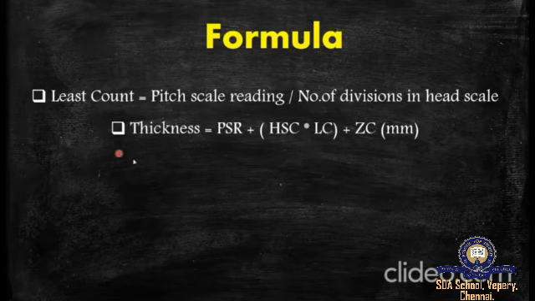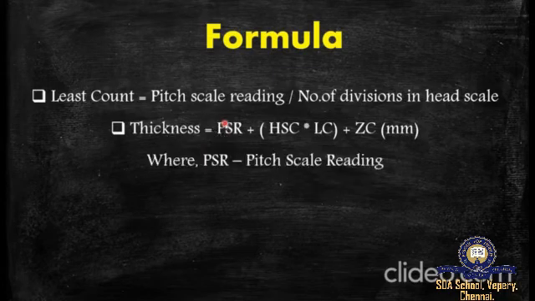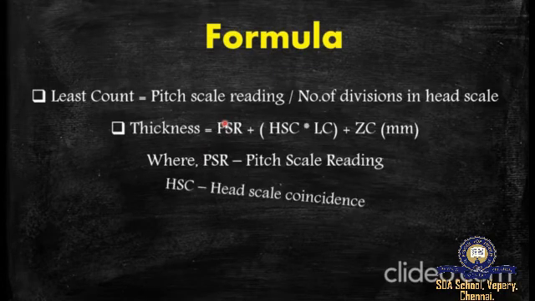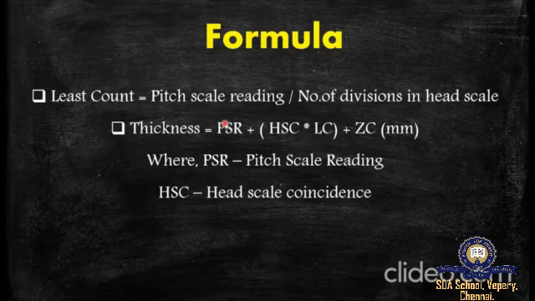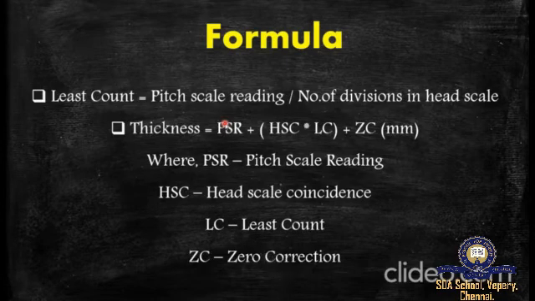To find the thickness of the wire, we just need this formula, which is PSR plus HSC into LC, plus or minus zero correction, where PSR is pitch scale reading, HSC is head scale coincidence, LC is least count, and ZC is the zero correction. Zero correction is the opposite of zero error.